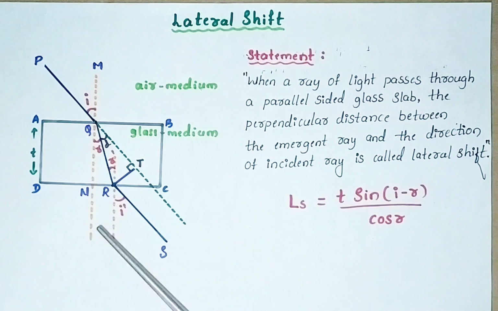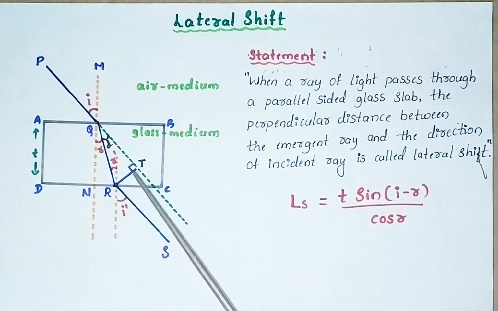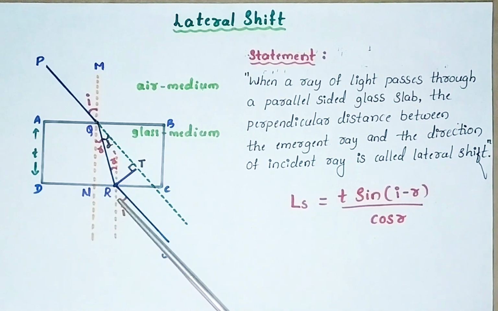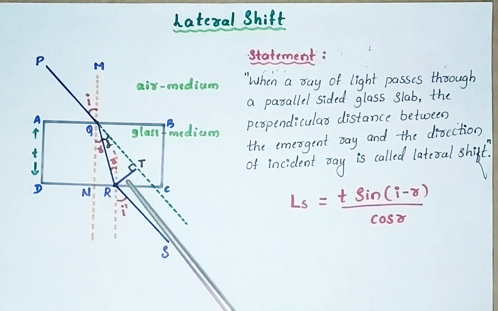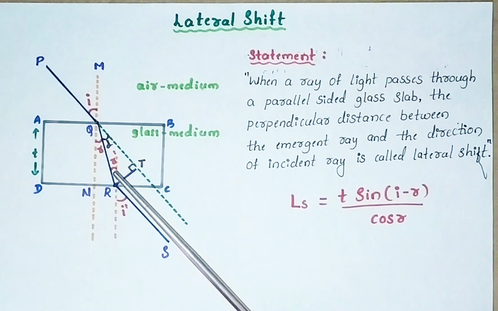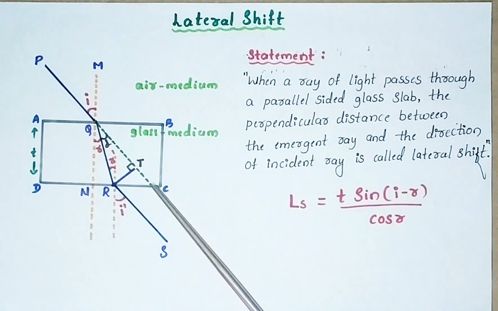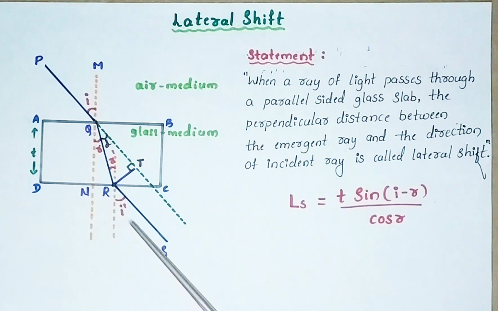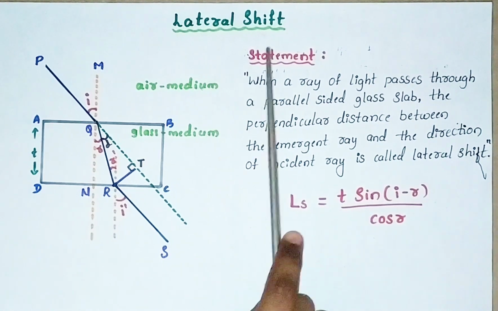Now, let us draw the line RT. This is the perpendicular line between the emergent ray and the direction of incident ray. This perpendicular line gives lateral shift. So here PQT is the direction of incident ray. RS is the direction of emergent ray. The perpendicular distance between them is called lateral shift.